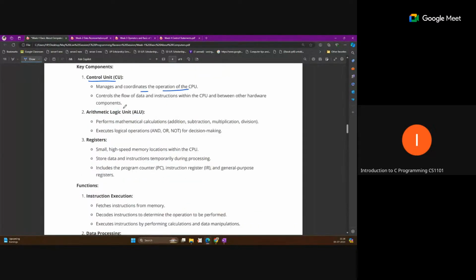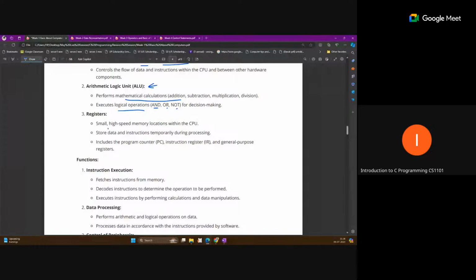Apart from that, the purpose of the ALU is only to perform logical and arithmetic operations: addition, subtraction, multiplication, division, logical operations like and, or, not, and some decision-making control statements. These operations are performed by the ALU. So this is the main part.